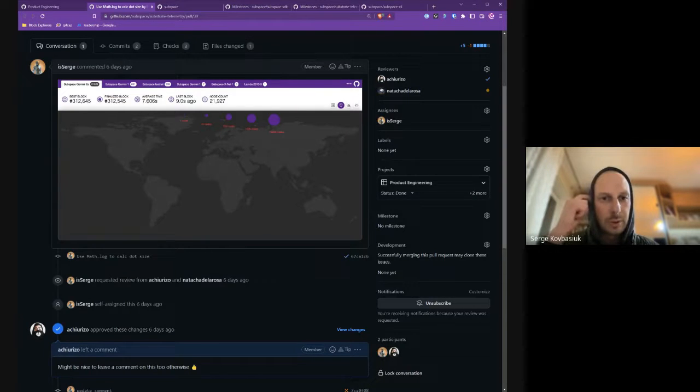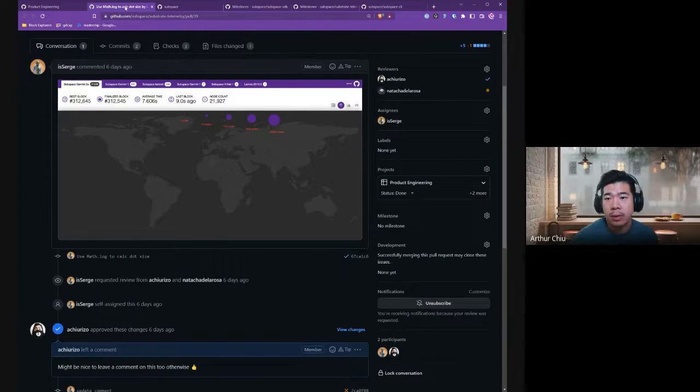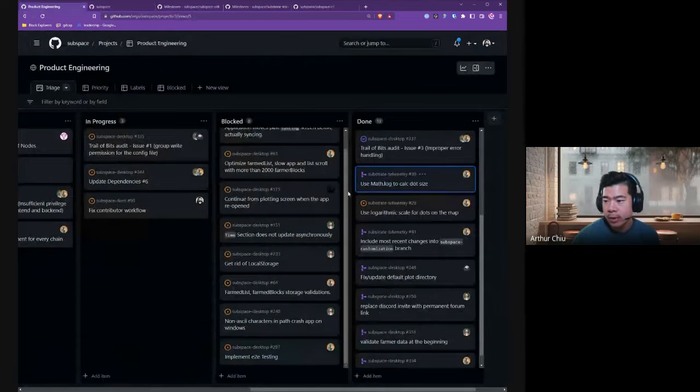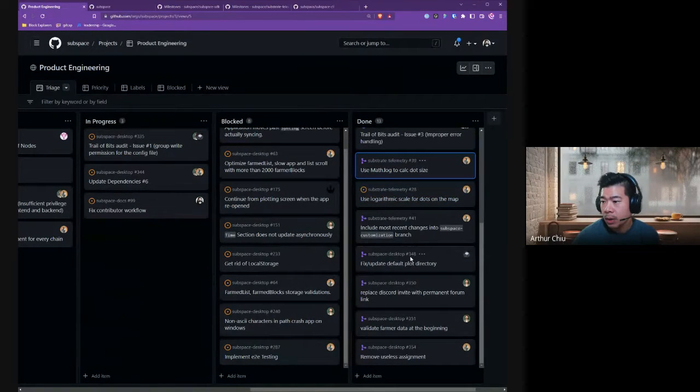So we use a logarithmic scale, and you can see on the screenshot how it will look now once we enable node data. Okay, perfect. We'll get back to that, but I don't think I have a ticket for that in the no data section. But okay, cool.